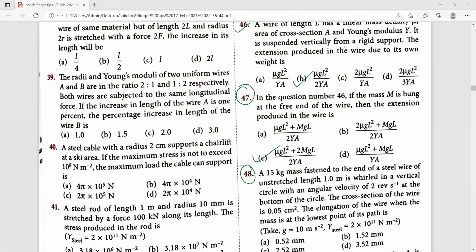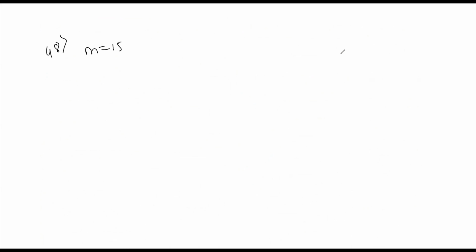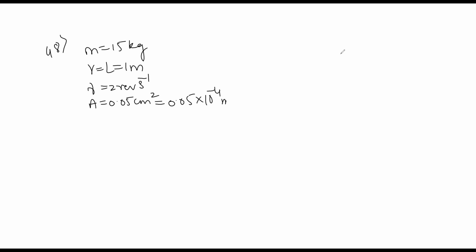first, what they have given: mass is 15 kg, here the R value we consider as L, 1 meter, and revolutions they have given, that is 2 revolutions per second, and area 0.05 centimeter square, or if you convert into meters, 0.05 into 10 to the power of minus 4 meters. When the mass is at the lowest point of the vertical circle, the tension force is given by F equals mg plus m r omega square.